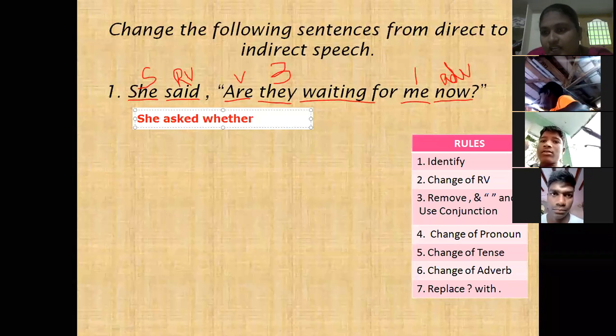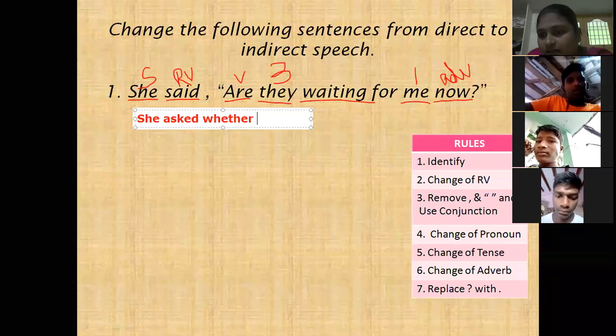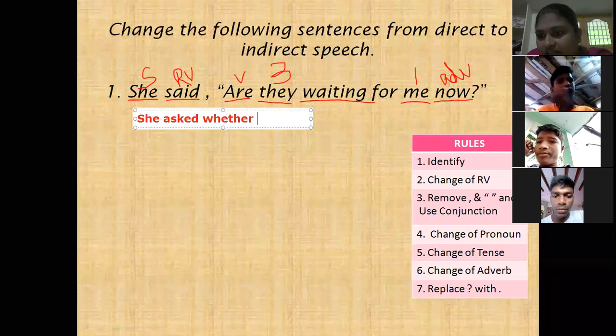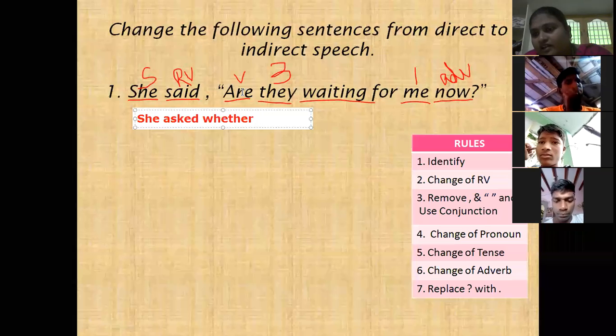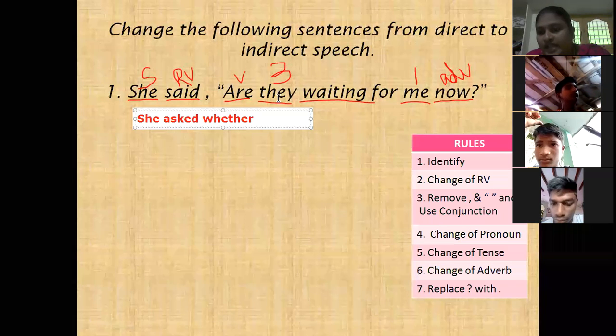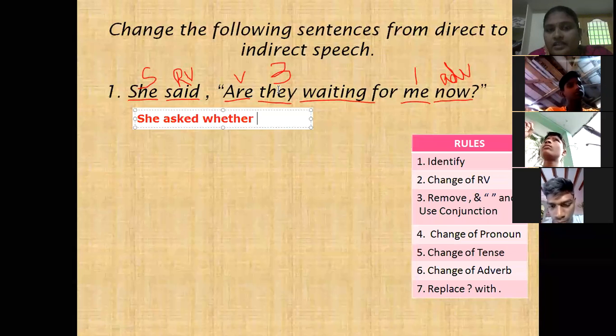After writing the connector, what do we have to write? Okay, the connector is done. What does the next part of the sentence start with? Change the pronoun. Yes, the pronoun, that means the subject. But listen carefully, children. Here, first the verb is given, but in the answer we have to write the subject pronoun first. Here the pronoun is "they". So first we have to write that. Next we write the verb. Do not change the verb first; first write the subject pronoun, then the verb.